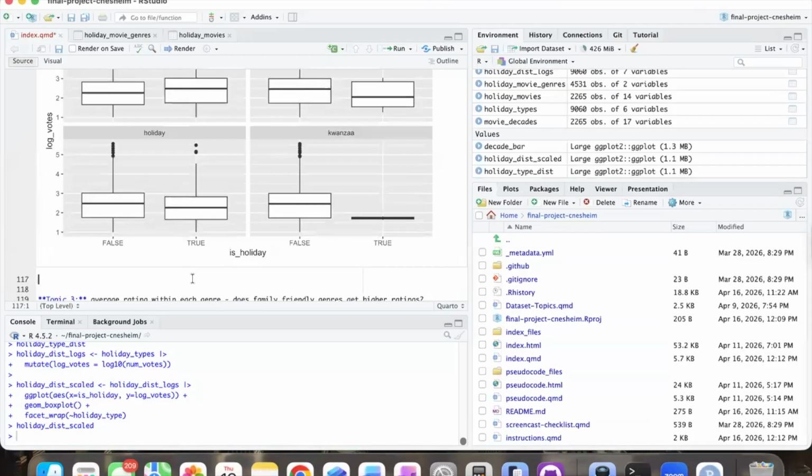So potentially, Christmas, the average number of votes for when Christmas exists in the title is higher than when it doesn't exist.